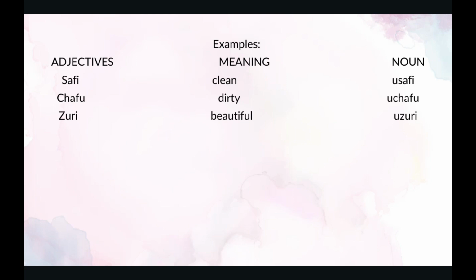Chafu is dirty. Dirty is uchafu, the noun for chafu. The next one is zuri. Zuri is beautiful. The noun for zuri is uzuri.